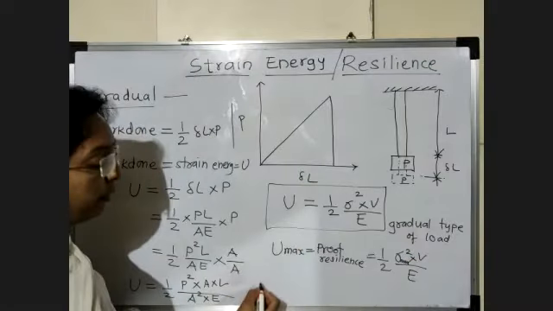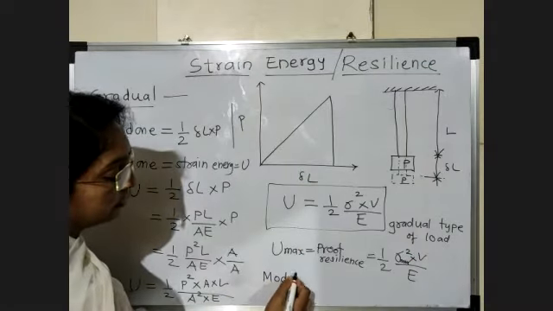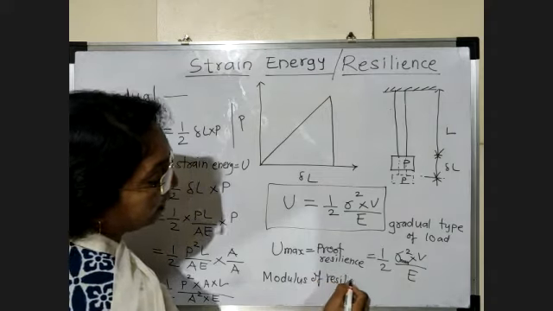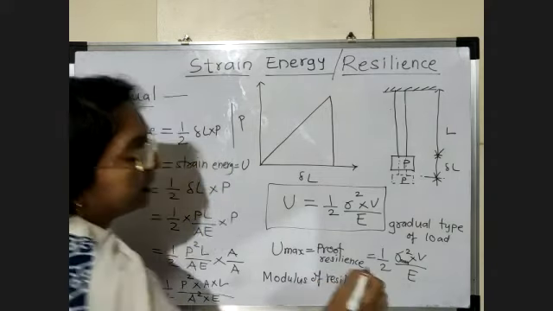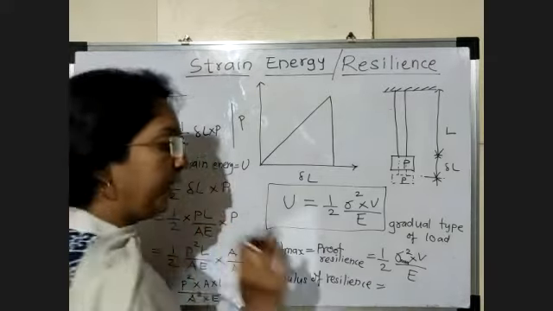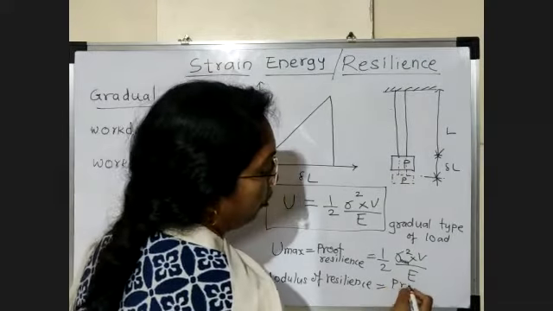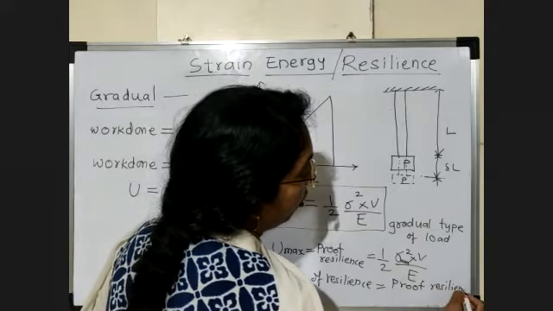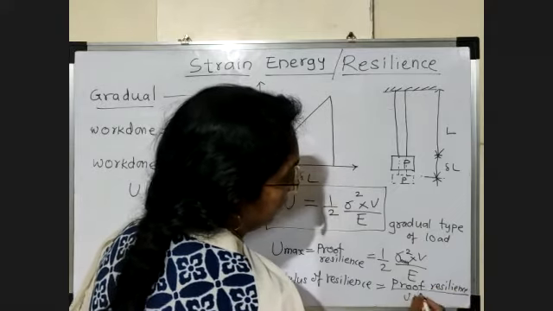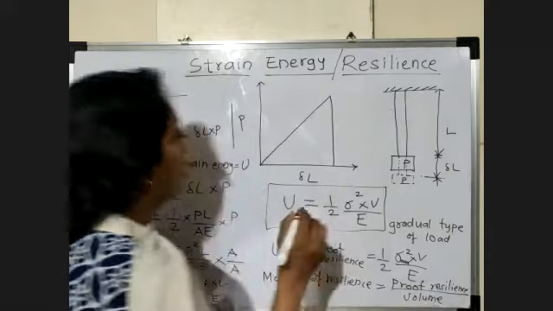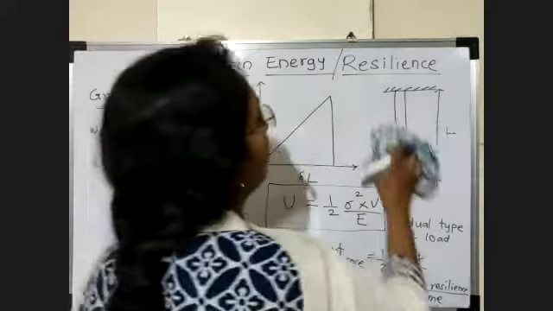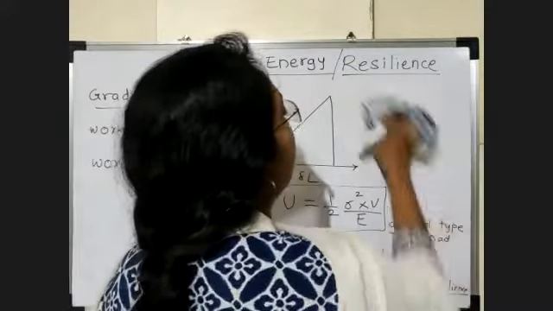Now, how do we calculate modulus of resilience? It is proof resilience per unit volume.